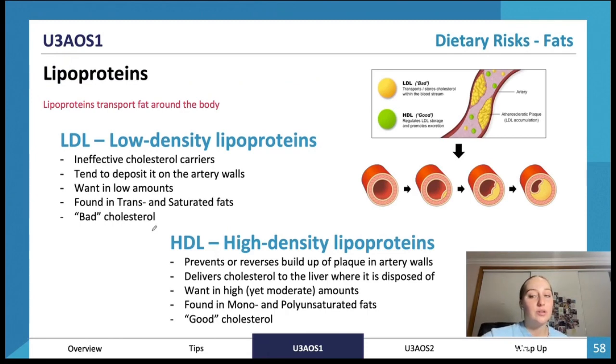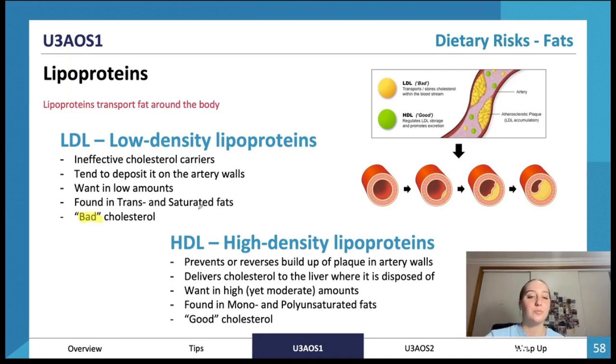Lipoprotein, so this is in relation to fats, which we're going to look at in a second, but we have two types of lipoproteins, or like cholesterol. So we've got LDL, which is low density lipoproteins, which is the bad cholesterol, so we don't want a lot of this in our diet. They are ineffective at carrying cholesterol. They tend to deposit it on the artery walls, and they're found in trans and saturated fats.